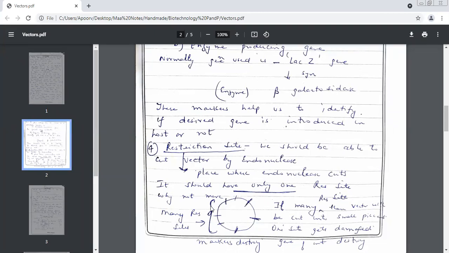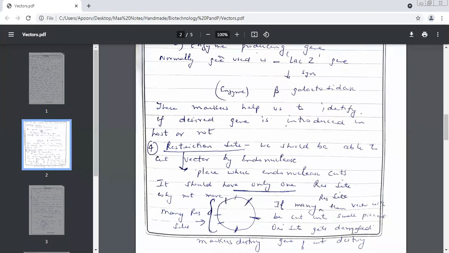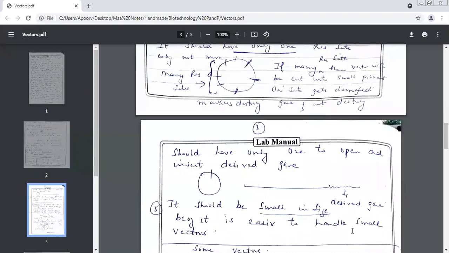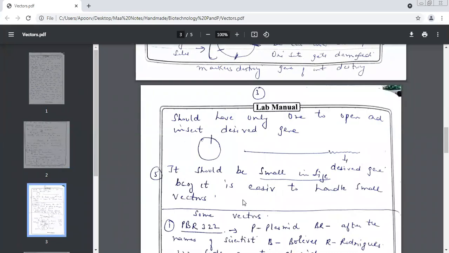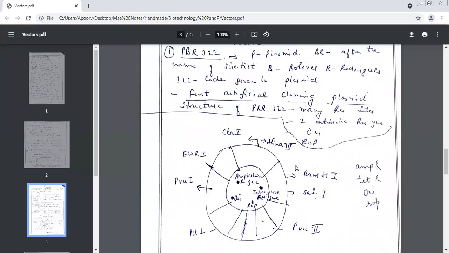Why not more? If many restriction sites, then the vector will be cut into small pieces. Your ORI site will get damaged. Your gene of interest will also get destroyed. So we prefer that it should have only one restriction site, so that the endonuclease can cut over here and you can get a linear DNA and you can insert your desired gene. Do you remember we did this yesterday? We cut a plasmid and we get a linear one and we insert a desired gene.